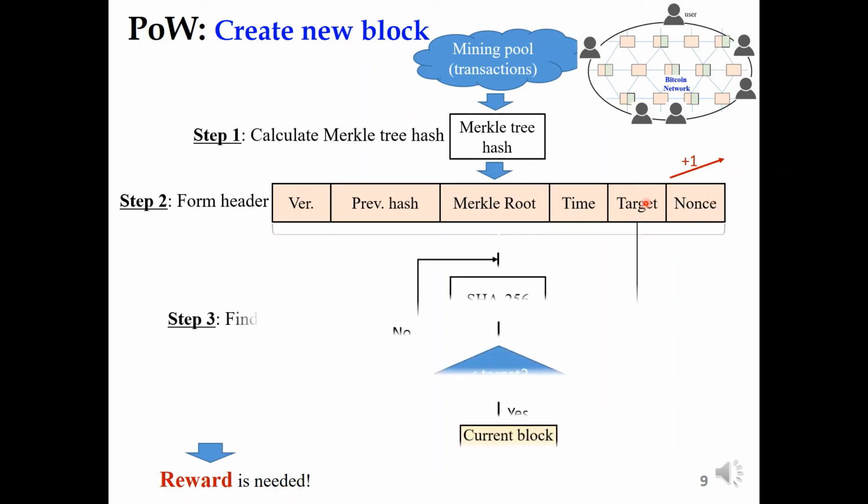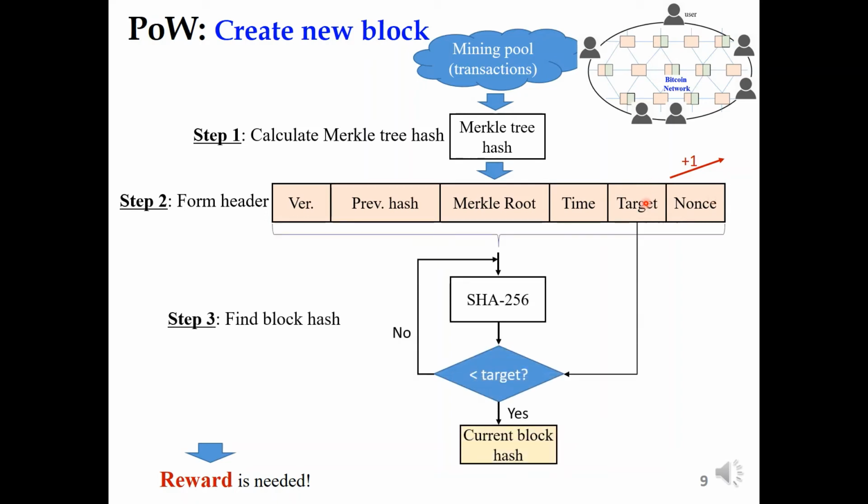Okay. And the third step is to find the new block hash. To find a new block hash, we run, for example, the SHA-256 hash function here. And the resulting hash value must be compared with the target hash.